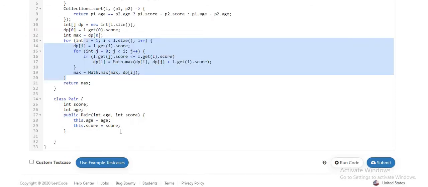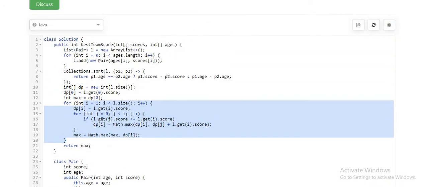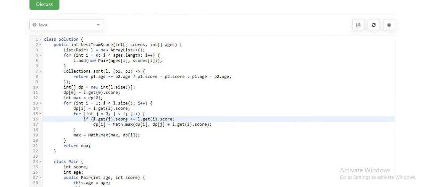I will check how many players there are before the ith value whose score is lesser than the current player's score, that is the ith player's score. If I find such players, I will take a max of the ith player versus the jth player, and if I add the score of the ith player, I get whatever the maximum value is, and I will update the DP of I based on that.